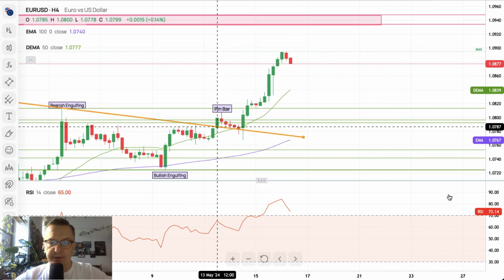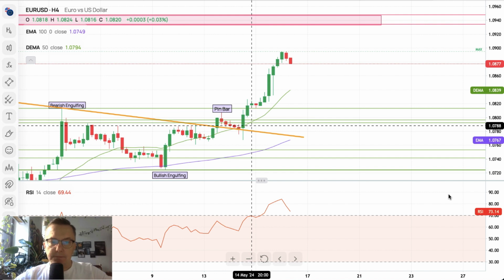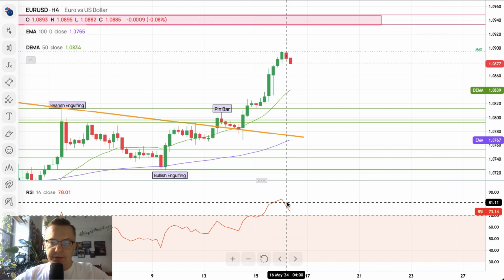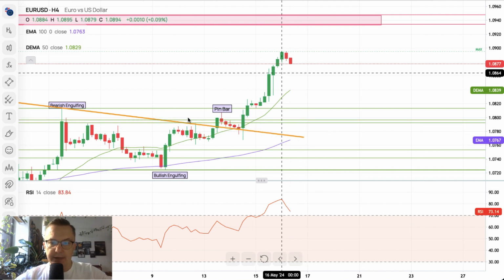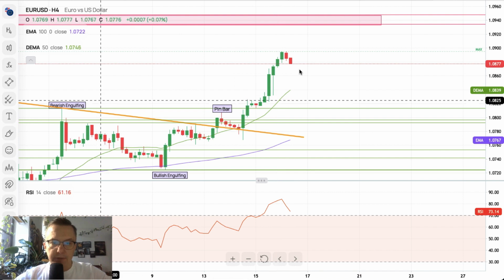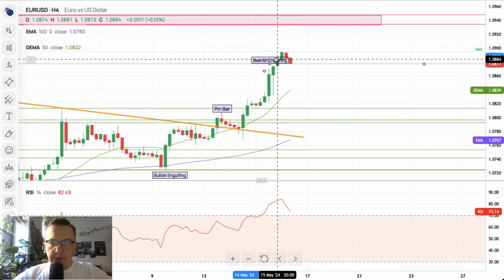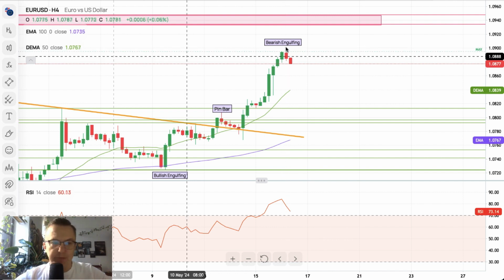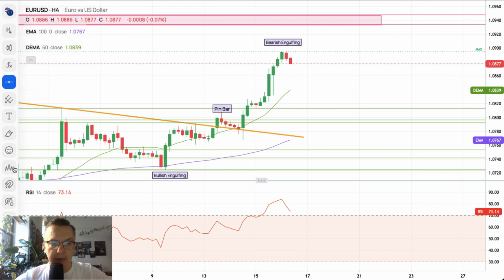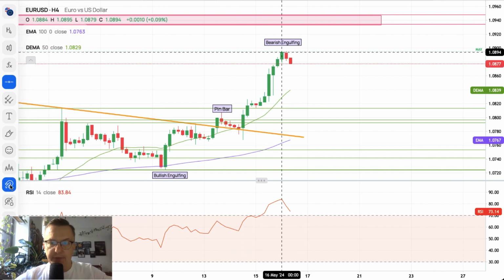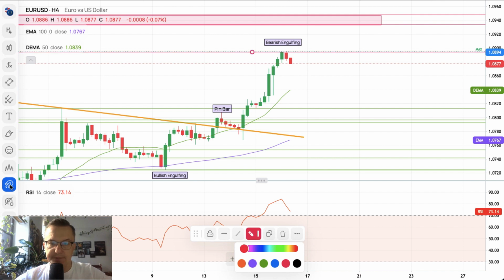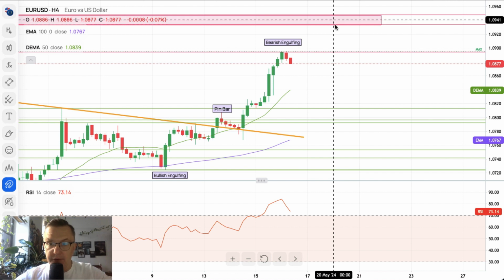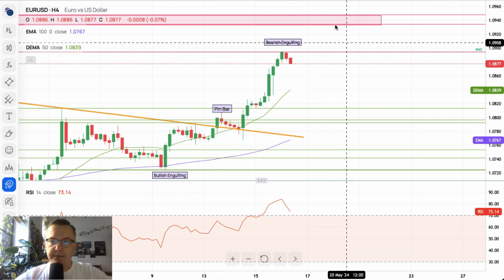What we see here is a very nice breakout to the upside towards 1.0895. The extremely overbought conditions have been made, and now the market is doing some kind of a pullback. We might see some sort of bearish engulfing pattern here at the top of this move, and we will mark 1.0895 as the intraday technical resistance level. The target for the bulls is still located between 1.0934 and 1.0947, so there is still room to the upside.